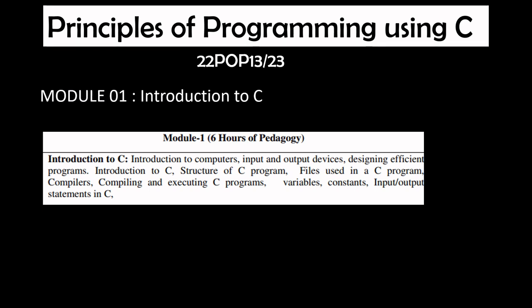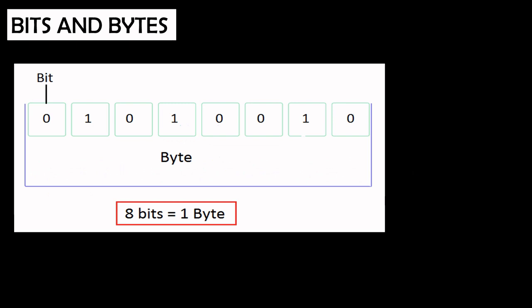In the previous lecture, we discussed various files used in the C programming language. Now in this lecture, we shall discuss what variables are along with their rules, what keywords are, data types and many more. Before moving further, let's discuss bits and bytes.